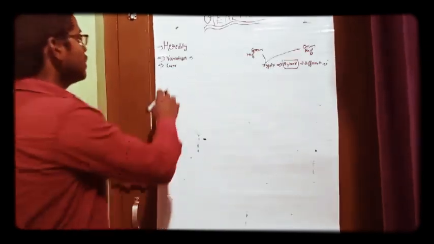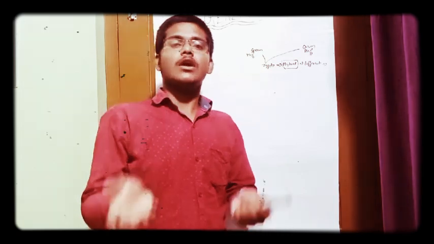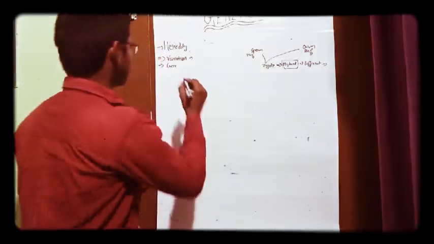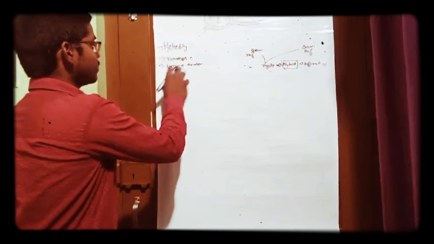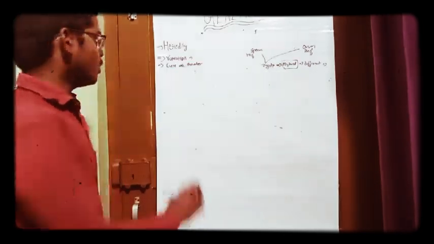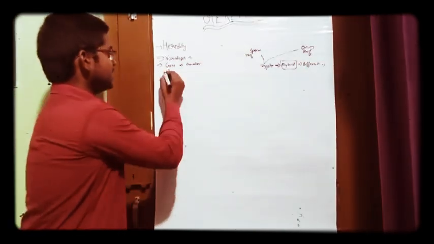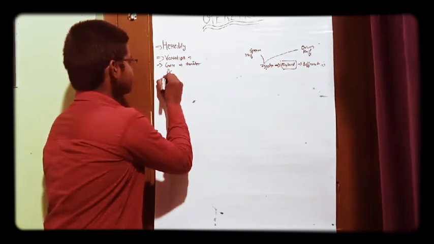Now we will talk about gene. So gene is the inherited factor that determines the biological character of an organism, or gene is that segment of DNA which controls a character. Gene has two alternative forms that are called alleles.